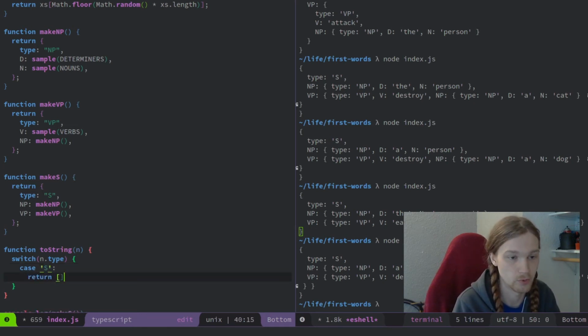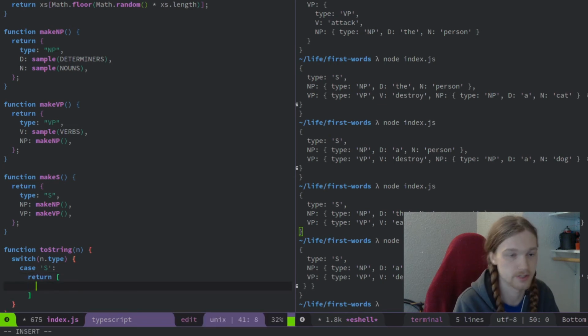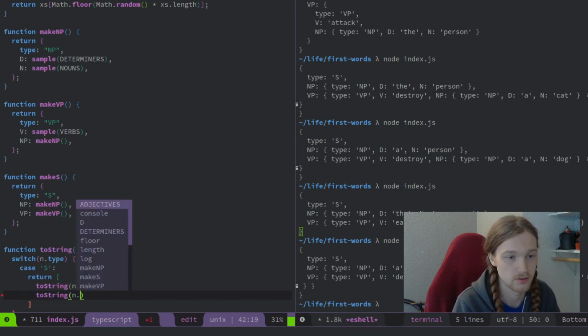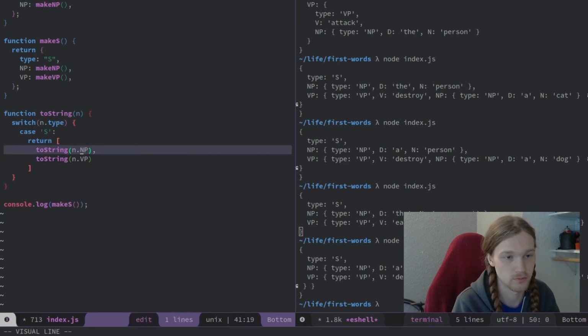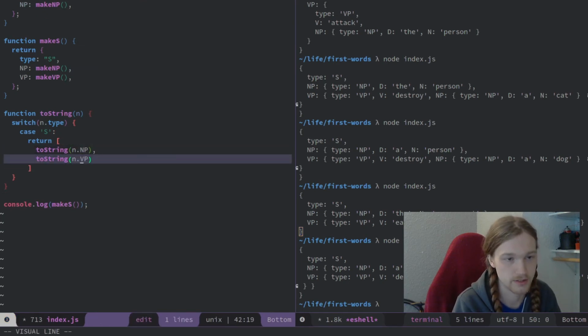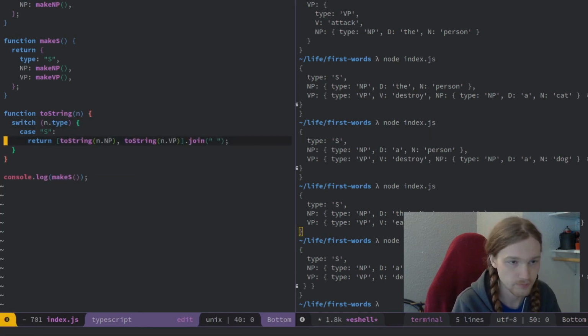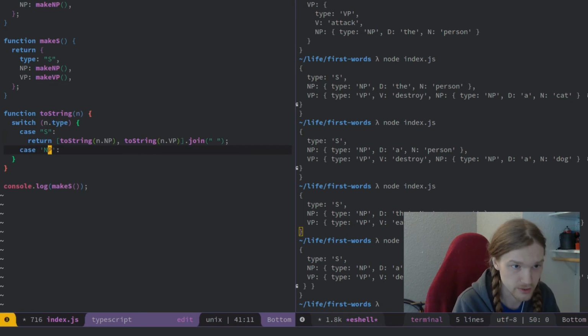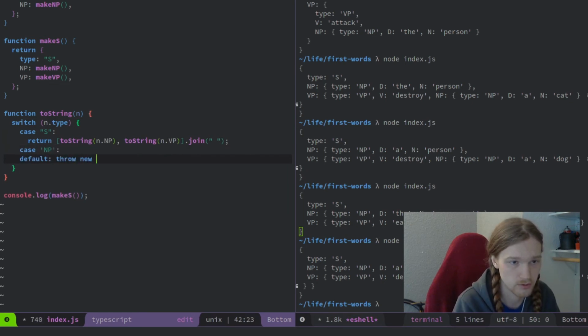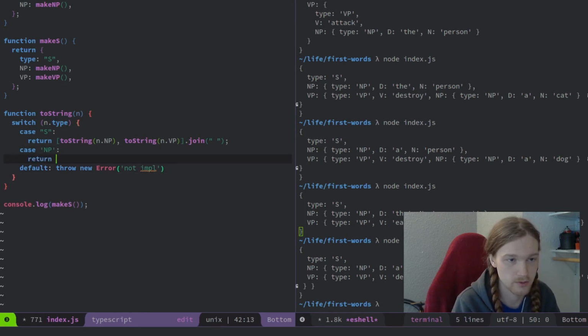And so what we would want this to do then is, since on the S we have a noun phrase or an NP on the left and a VP on the right, we could just recursively call this toString function on that. So we're getting the string of the noun phrase and the string of the verb phrase, and then we're just going to join them together. And then we could handle that case here. Let's put a default where we throw, just so we know that we're not finished yet. We'll always have to return in these.